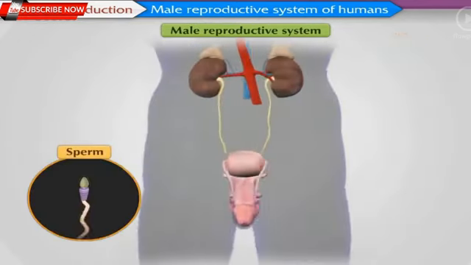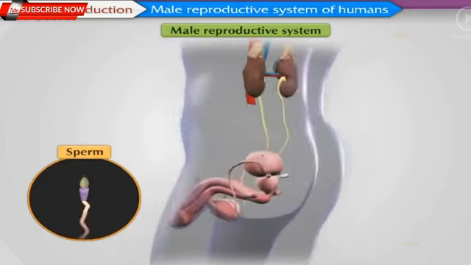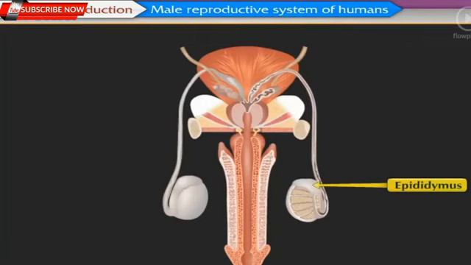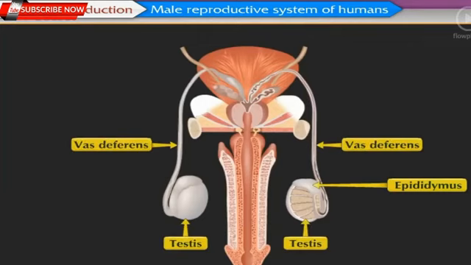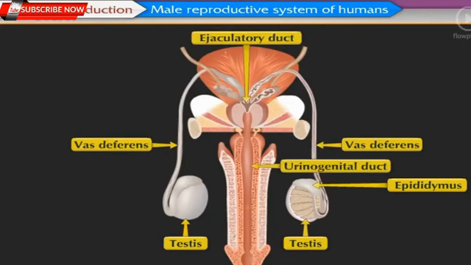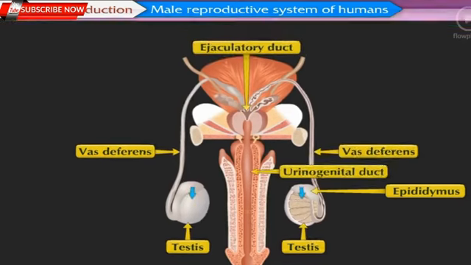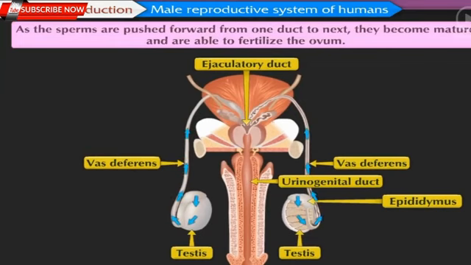These sperms are sent forward through various tubules. Sequence of these tubules is rete testis, vas deferens, ejaculatory duct, and urinogenital duct. As the sperms are pushed forward from one duct to the next, they become mature and are able to fertilize the ovum.